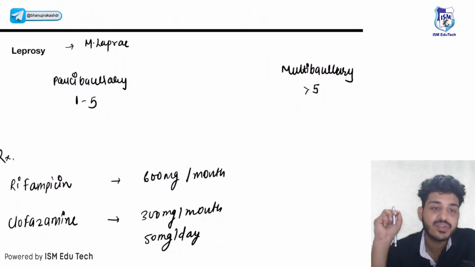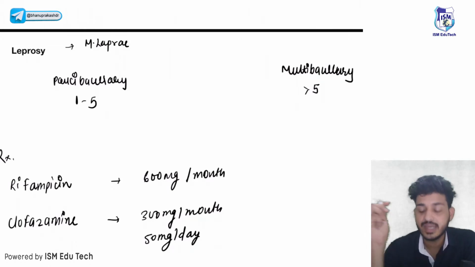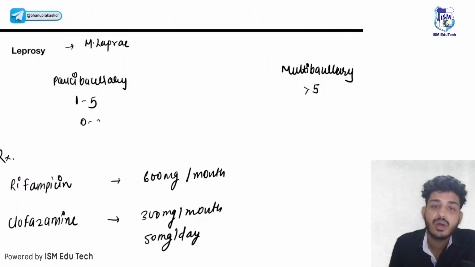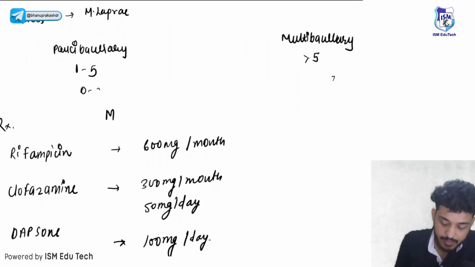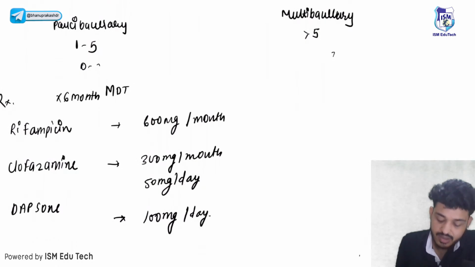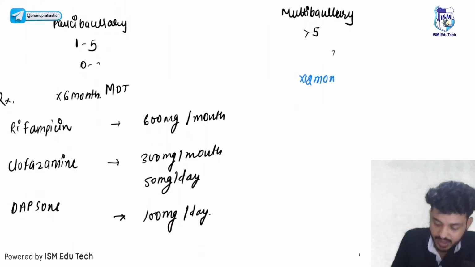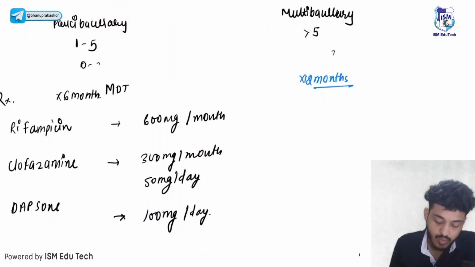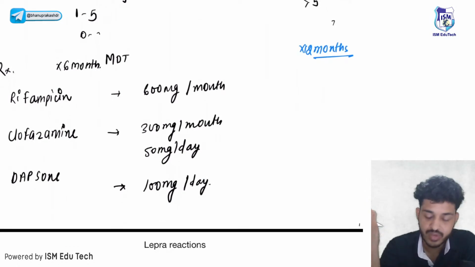Second thing, we will look for the involvement of nerves. If it is 0 or 1 it is paucibacillary, and if it is more than 1, that is your multibacillary. How will we treat? We will treat with multi-drug therapy. The drugs will be the same, but for paucibacillary the treatment will be 6 months, and for multibacillary the duration will be 12 months. What are the drugs that we are using? First drug will be rifampicin, second one will be clofazimine, and third one will be dapsone.